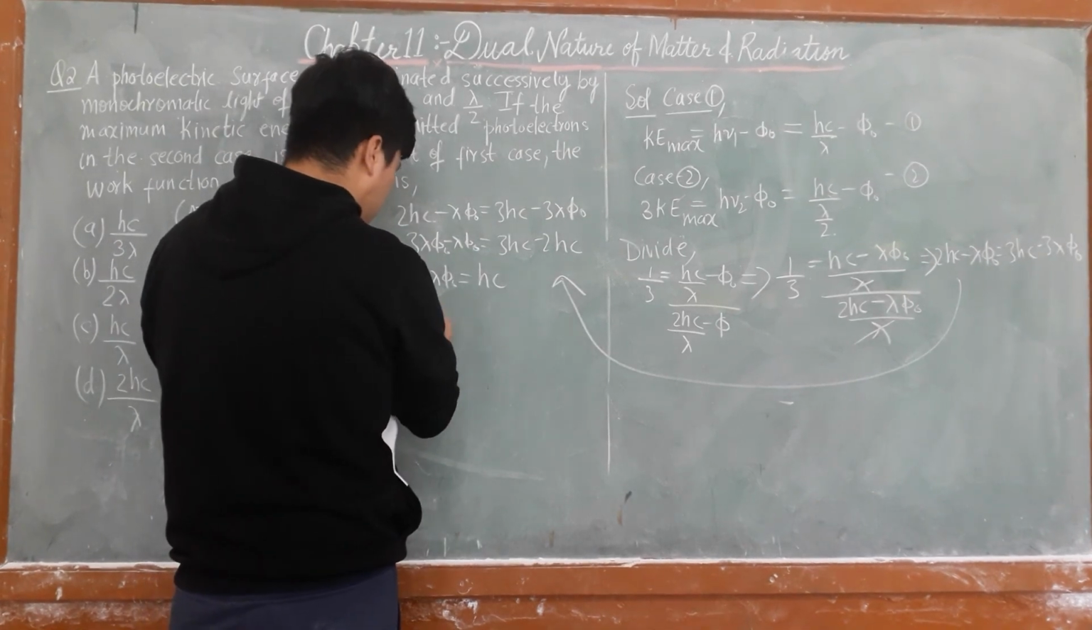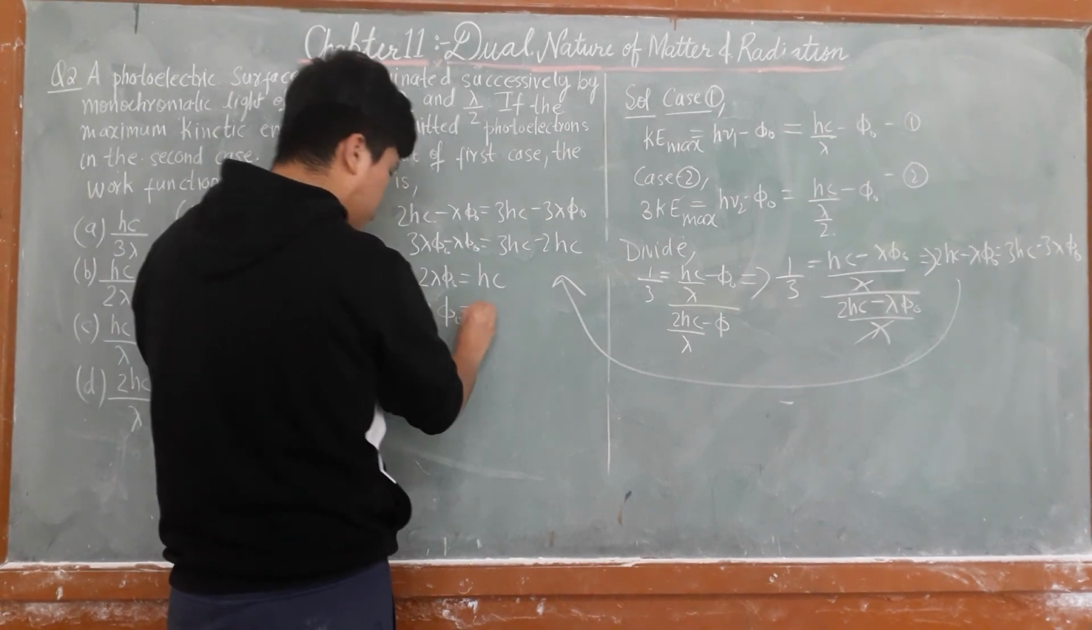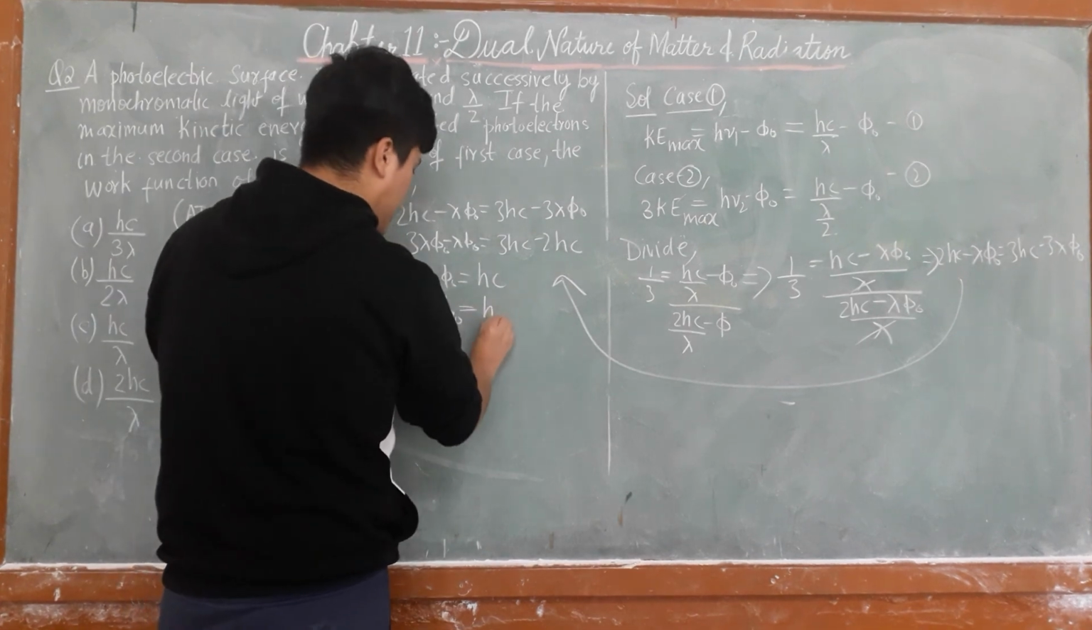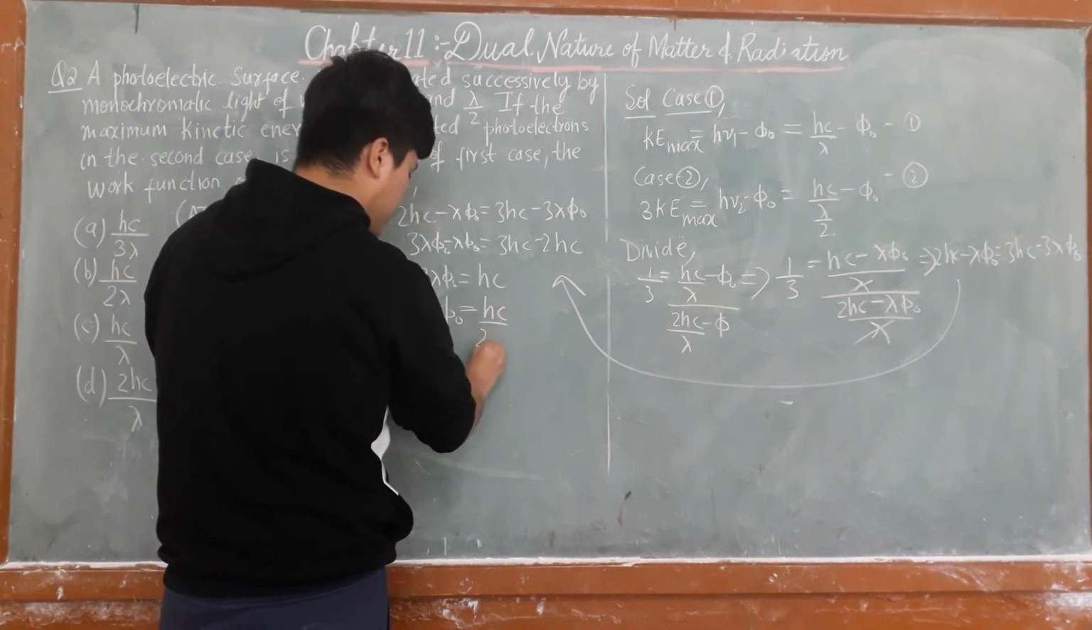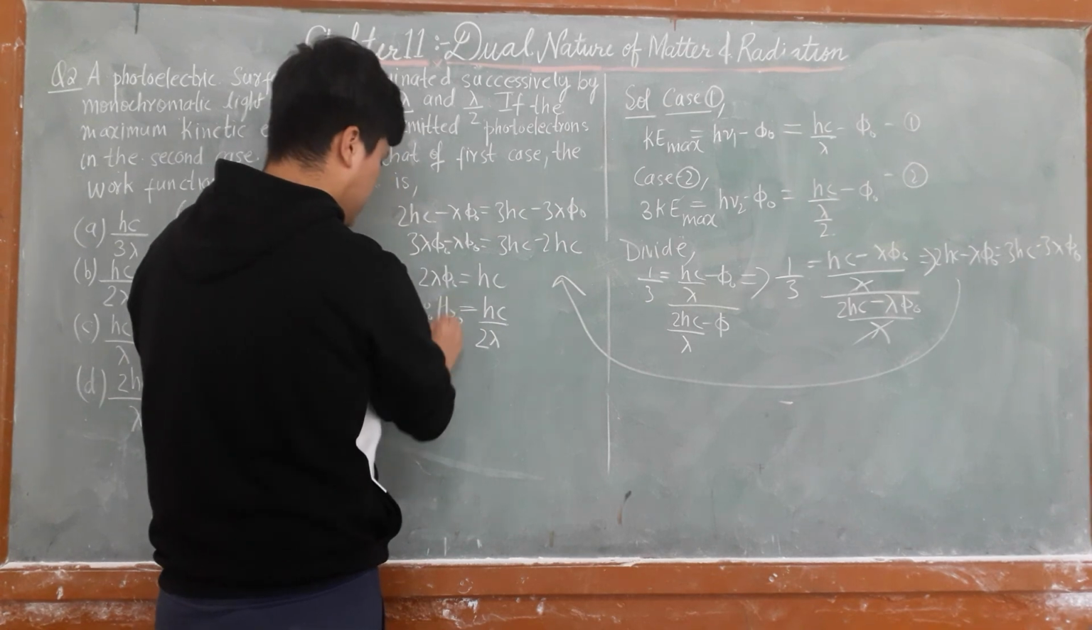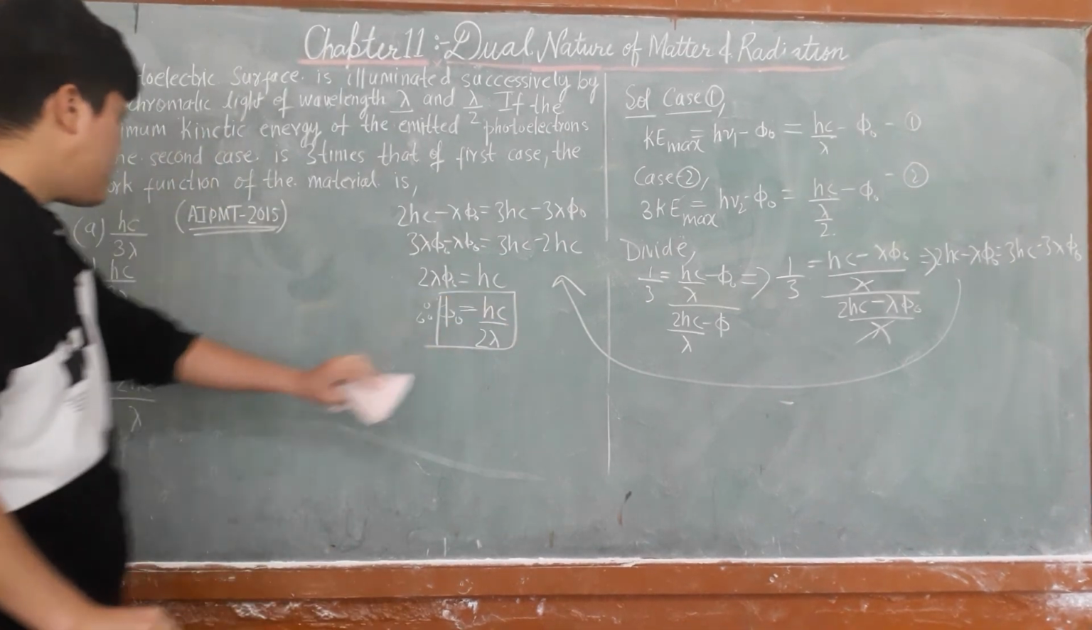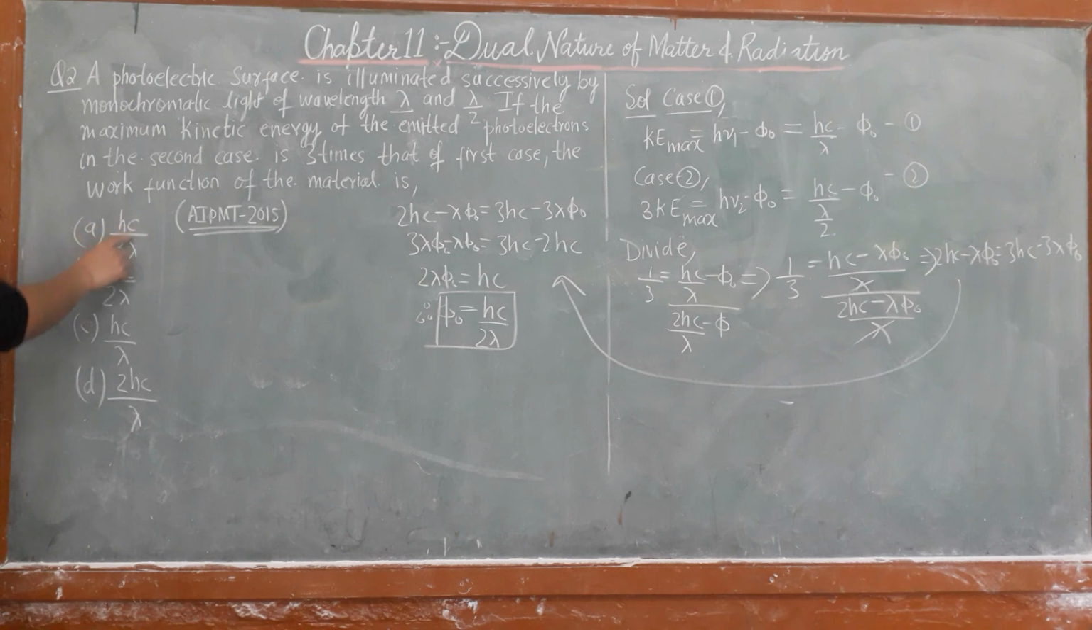Therefore phi naught, that is your work function, is hc by 2 lambda. Now hc by 2 lambda is the answer. Option B is correct. Option B is your answer.